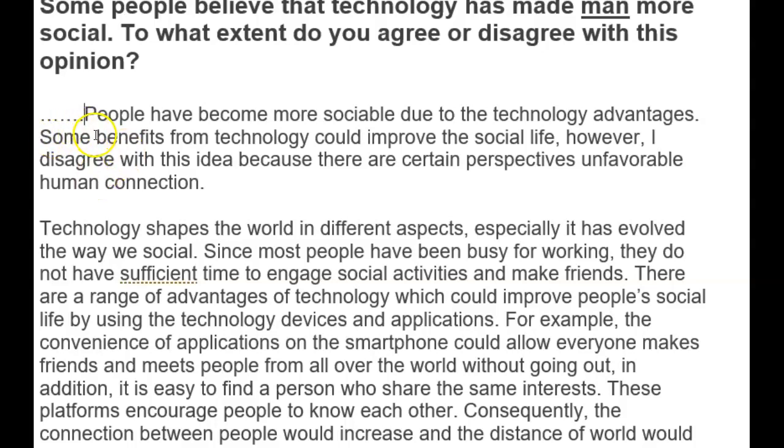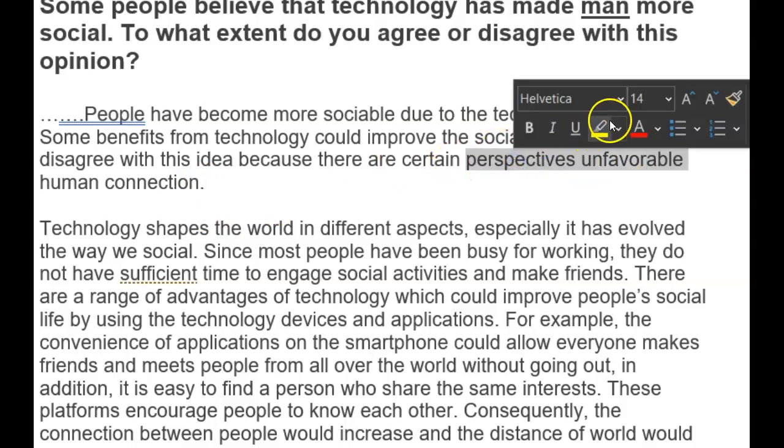Whereas some people believe that benefits from technology could improve our social lives, others disagree with this idea because there are certain unfavorable elements or something to human connection. I'm not sure what you mean by certain unfavorable perspectives. Not quite sure. Do you mean side effects, maybe?